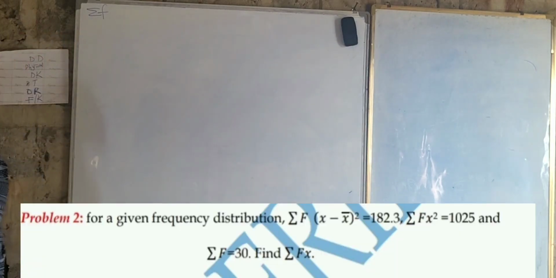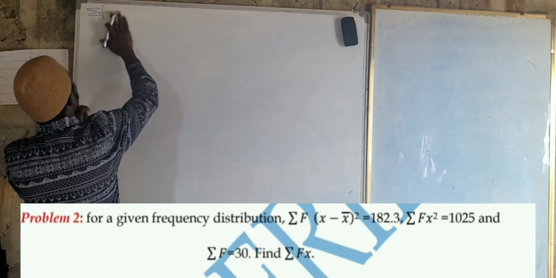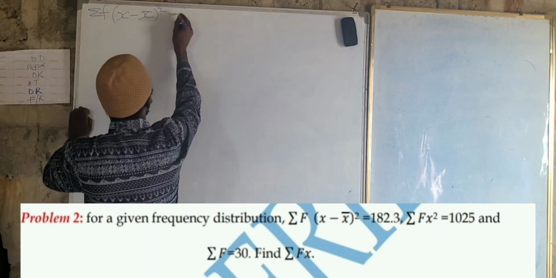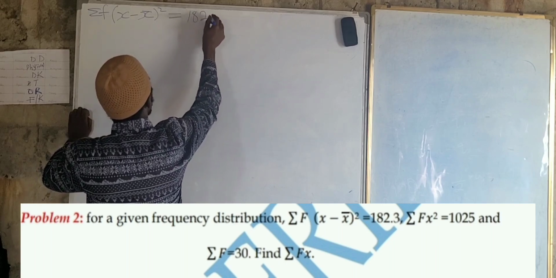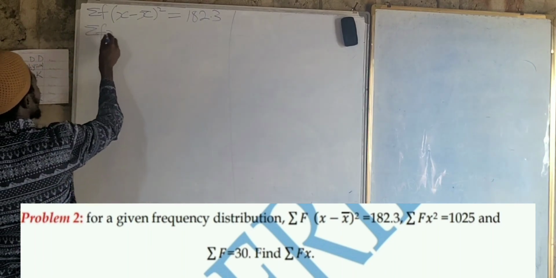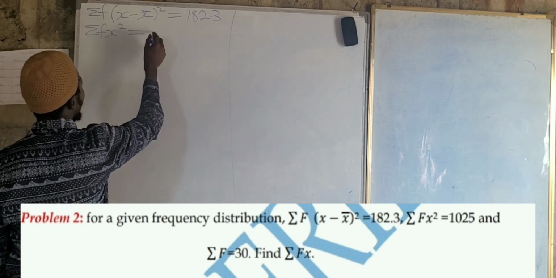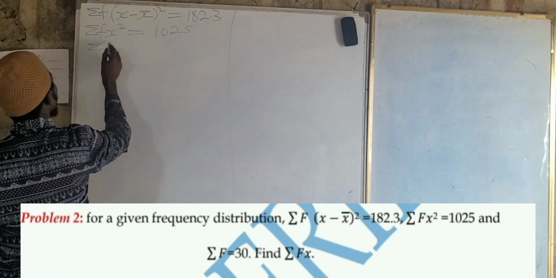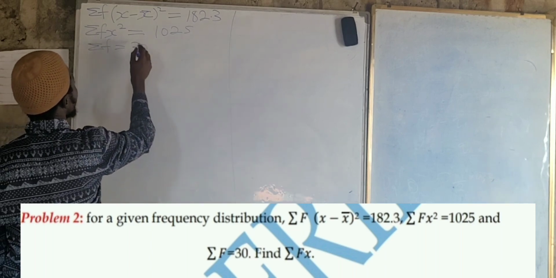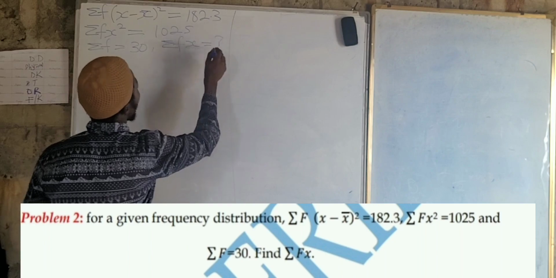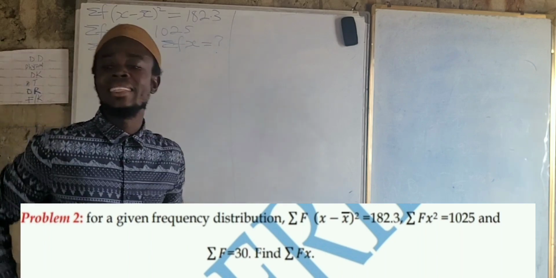For a given frequency distribution, summation of f in bracket x minus x bar, whole square, is equal to 182.3. Summation fx square is equal to 1025, and summation f is equal to 30. Find summation fx. Simple and straightforward.